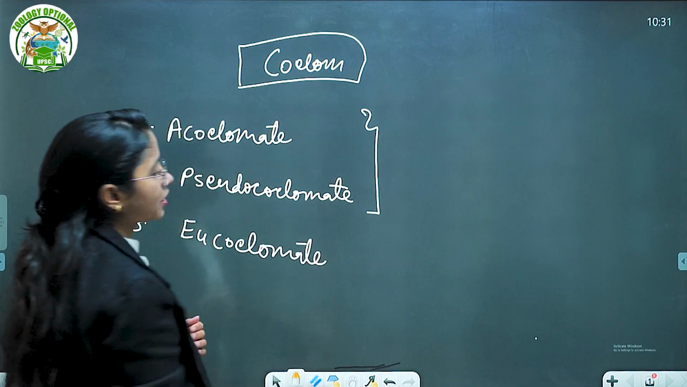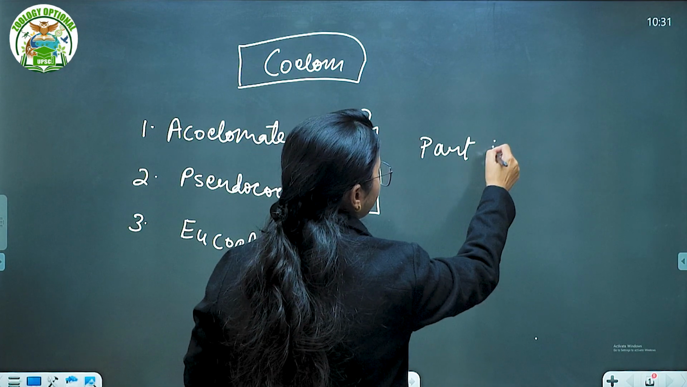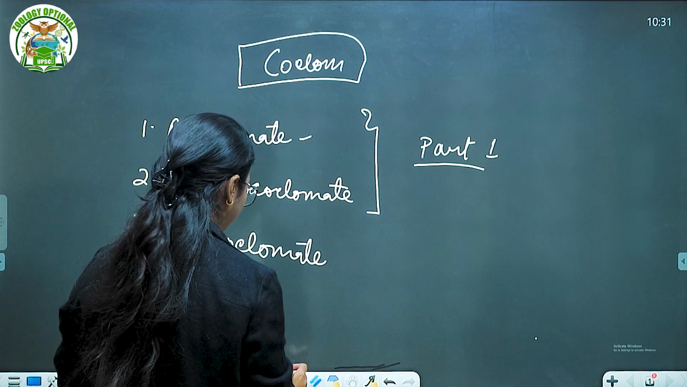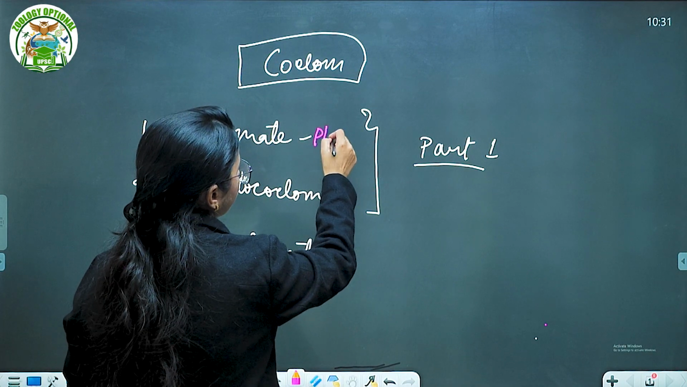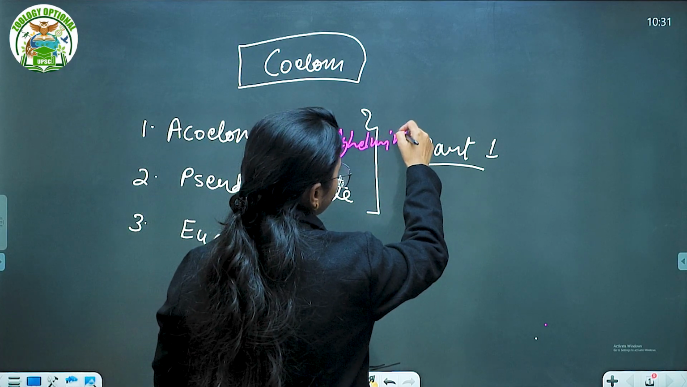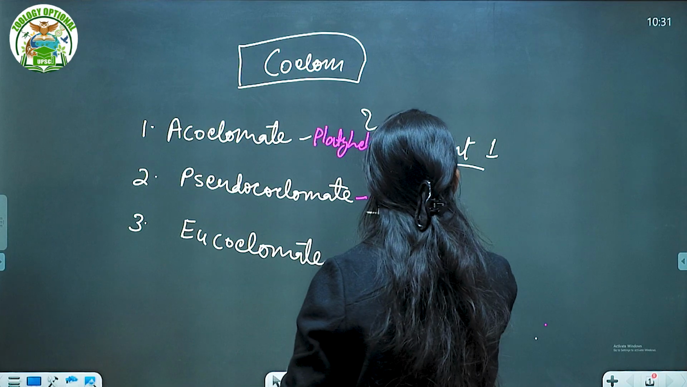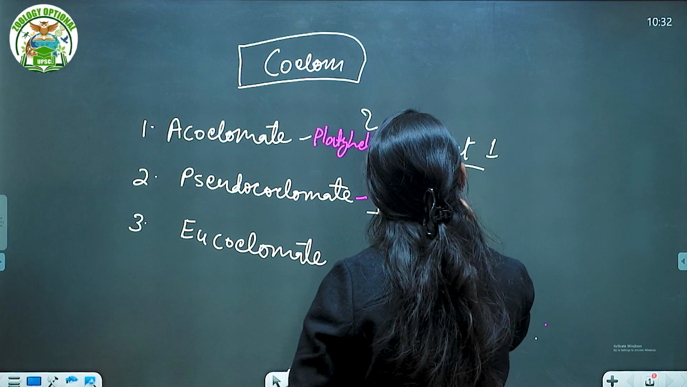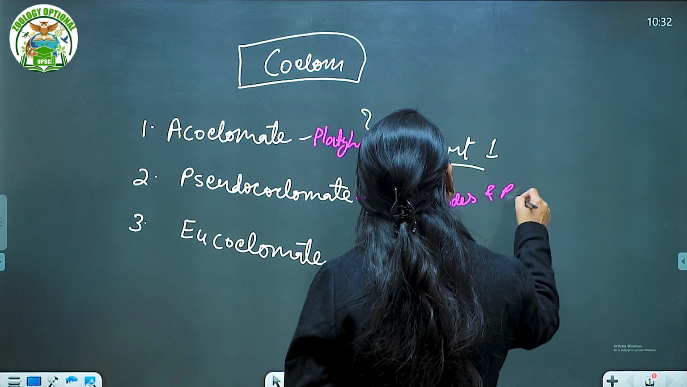Acoelomate and pseudocoelomate we have already talked about in part 1. We explained the concept and we also wrote the examples. What was the example? The platyhelminths. And for pseudocoelomate we wrote nematodes and rotifers, that is, the Aschelminths.